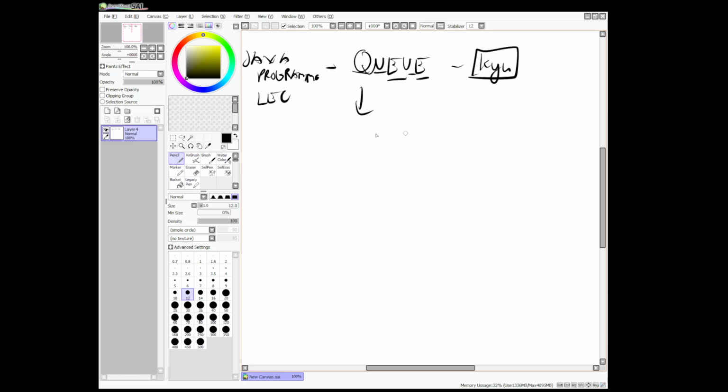Okay? So, when you say Q, it is a linear data structure that follows the method what? LIFO or FIFO? It is the method FIFO. You know why?